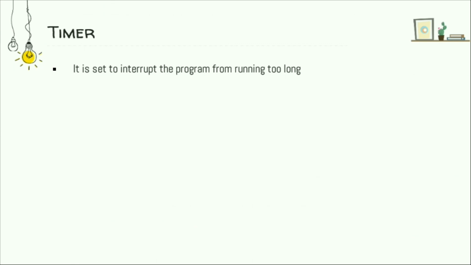So we can use the timer to interrupt the program from running too long. When the timer interrupts, control automatically returns to the operating system. So this is about the timer and the dual mode operations.